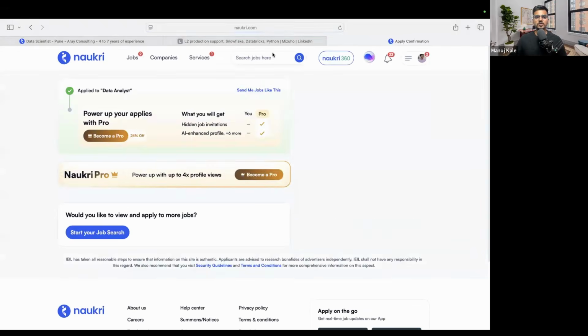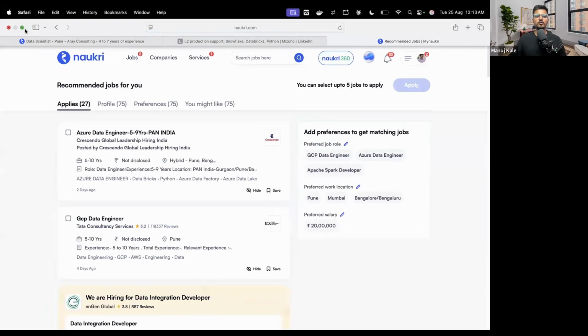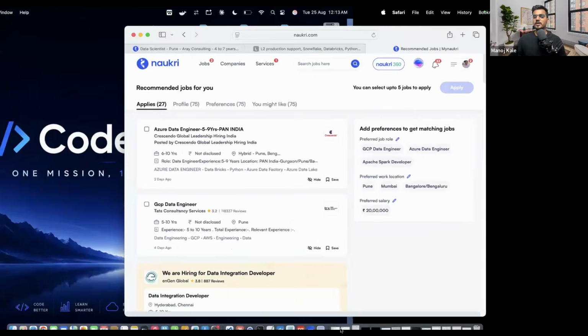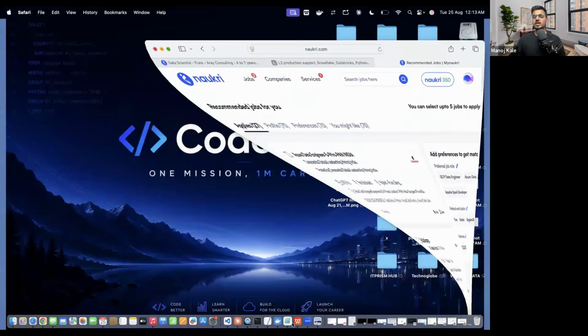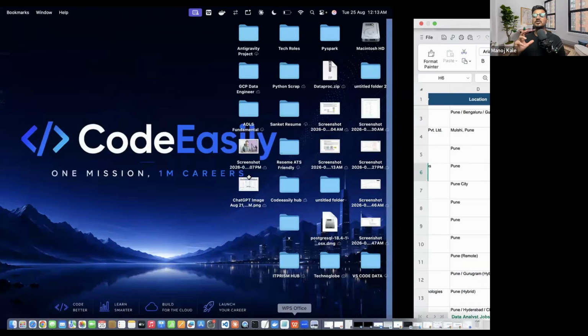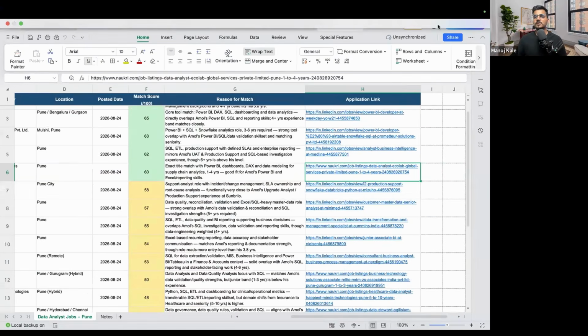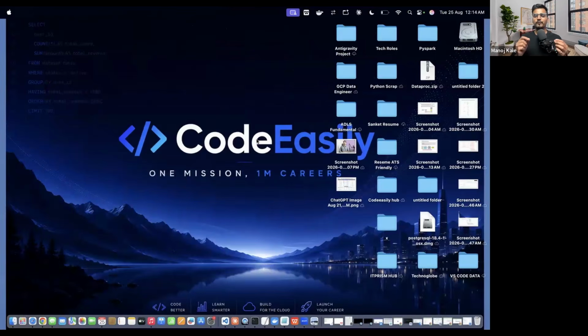Okay, awesome. So this is working very nicely, guys. You don't need to go on Naukri and you don't need to find jobs every day. You just have to use Apify to find the recent job postings that match. So give me just a second, I will be explaining. So you don't need to find the jobs, guys. Just use Claude and Apify to find the recent 24-hour jobs, and those jobs you just have to apply to. So that is the best way of applying, guys.